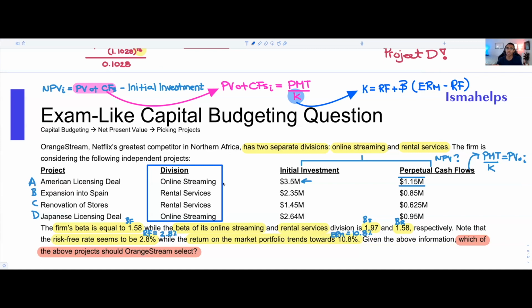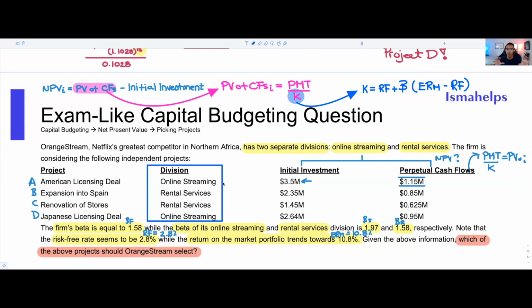And then we're going to essentially plug that K into our perpetuity formula for those projects within those given divisions. I don't know if that made sense. Maybe I didn't express it the right way, but within the steps that we're going to take right now to solve for these, it'll make sense.